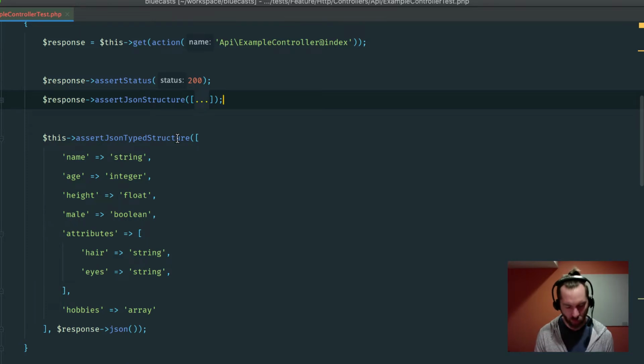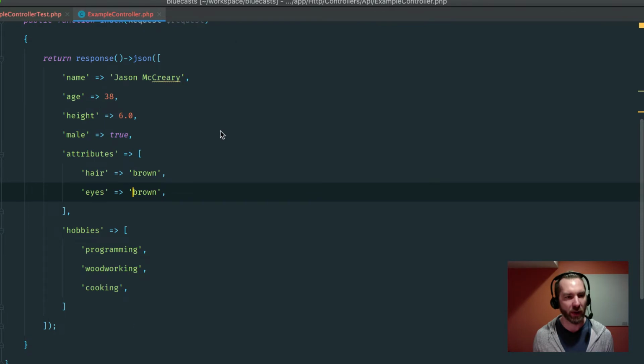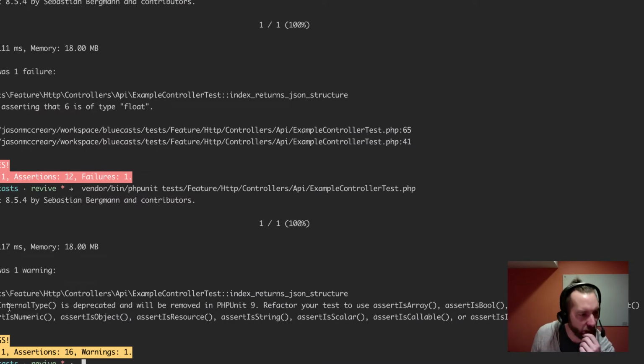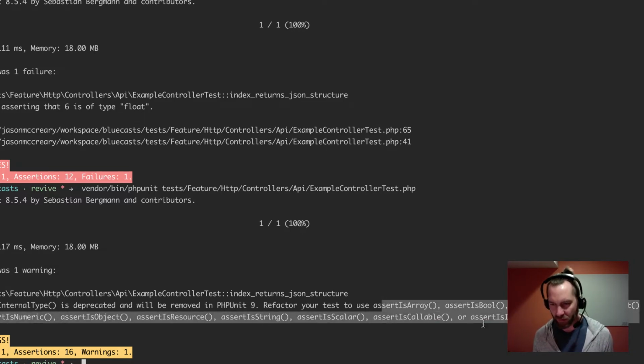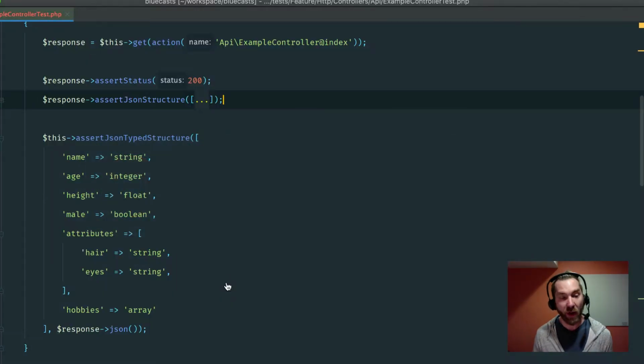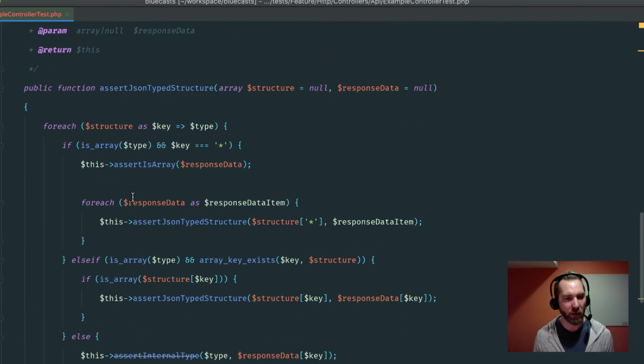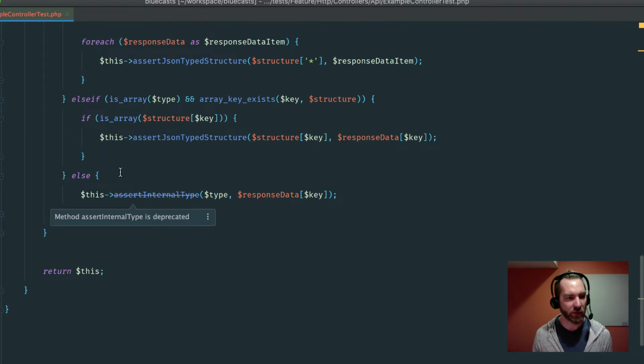Just to make things work and our life easier for this quick demo, let's go and make this 6.1 so it actually comes across. Okay, great. So we get a warning, but that means everything passed. It says internal type is deprecated, and it's going to be removed, which we knew. So instead, we need to use the proper assertions, which is actually fine because we want this to be number anyway.